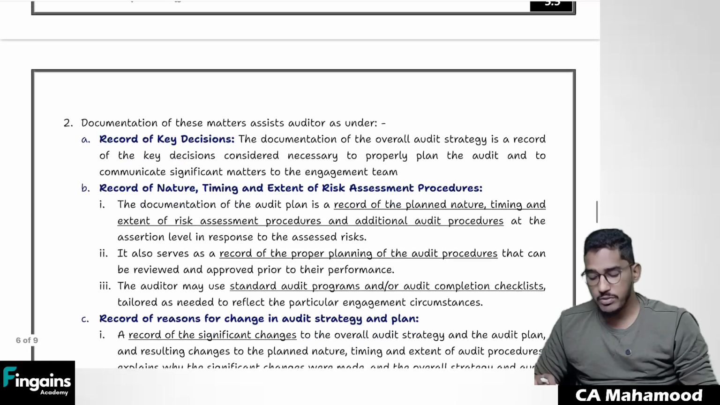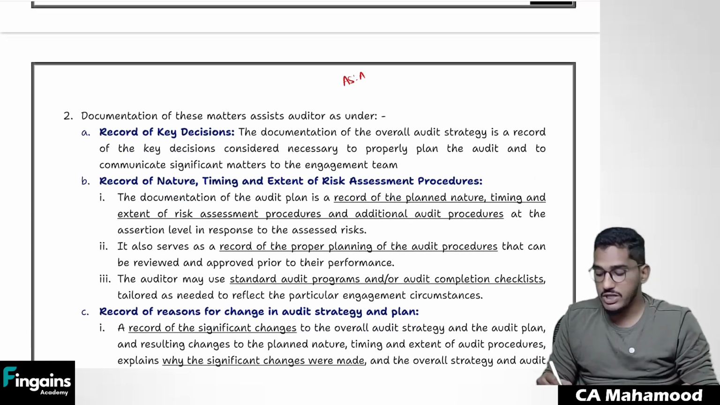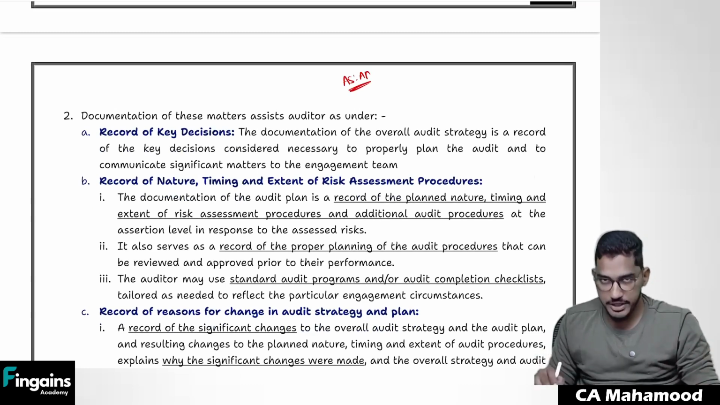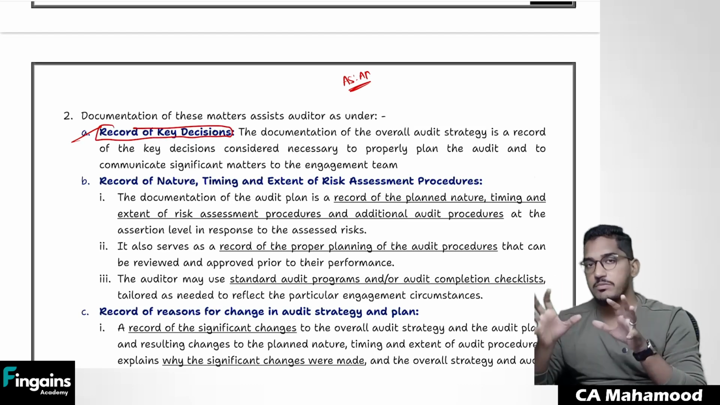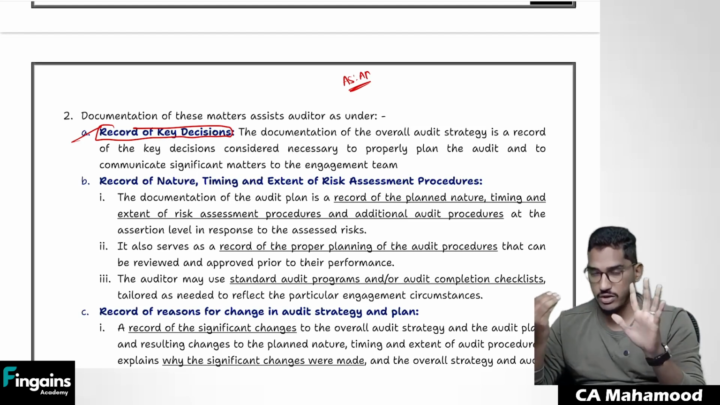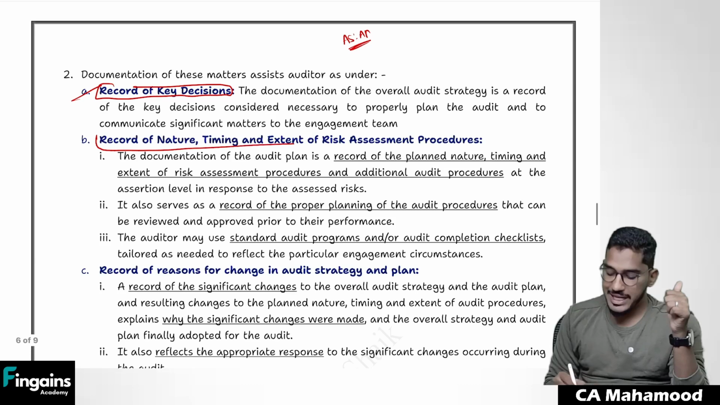Sir, why is documentation important? If the auditor documents the audit strategy and audit plan, how will he be benefited? He will be benefited because if you document it, there will be a record of all the important decisions you have taken. At the planning phase, you take various important decisions. If you document them, in future, if you want to revisit those important decisions, you will have a record. So that is the first advantage. And also it is a record of nature, timing and extent of risk assessment procedures.